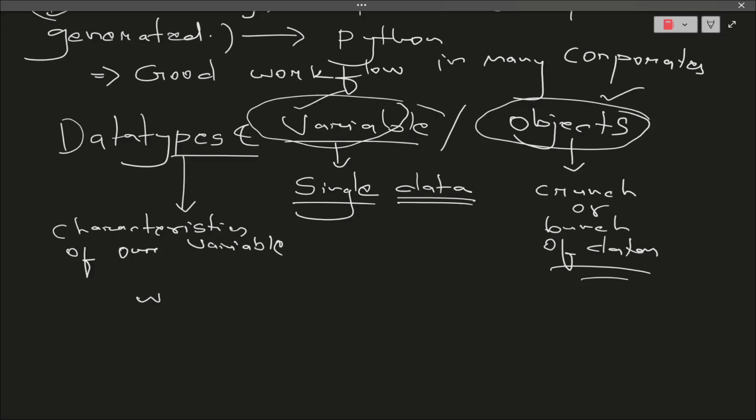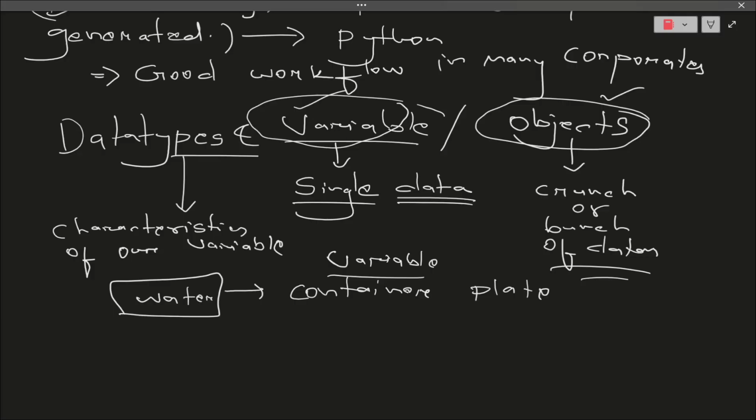Now what do I mean by this? Suppose somebody has given you water, okay, you will take a container, right? And the container is nothing but my variable, but that container needs to be in such a form which can store water. Suppose I take a plate to store water, can it be possible? No. These are all my data types.